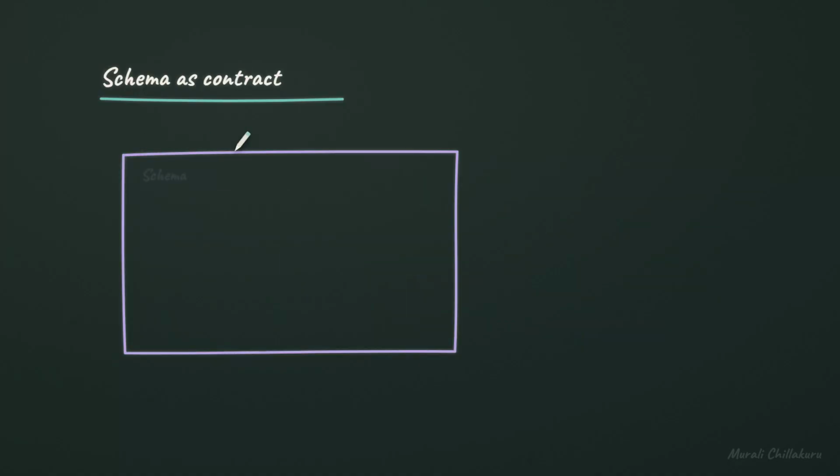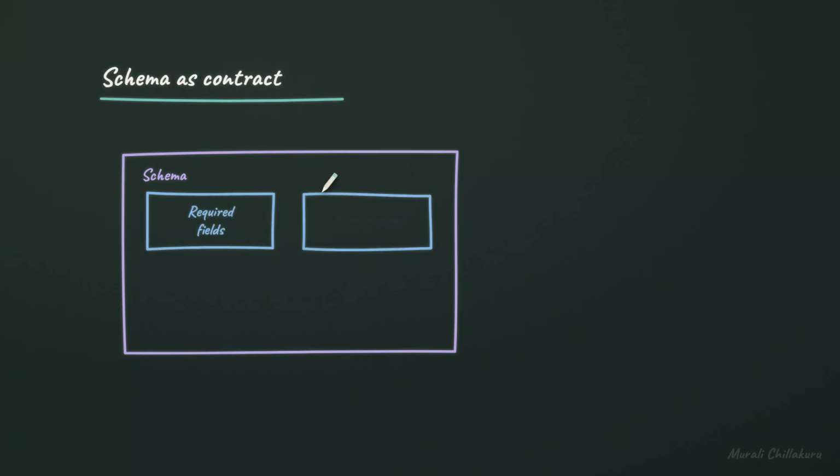A schema is the contract. It says what the answer is allowed to contain. Required fields are the pieces that must be present every time. Allowed types say whether a piece is a string, a number, a boolean, a list, or an object.